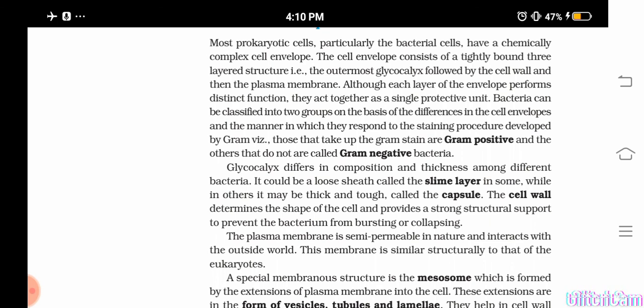Okay, understood? The glycocalyx is the outermost layer found just beyond the cell wall. If it is loose, then it is known as what? Slime layer, and if it is very thick, tight and tough, then we call it what? Capsule. And the cell wall, what is the function of the cell wall? They give shape to the cell, and they give strong structural support from the environmental hazards. So they will not get burst or collapsed because of the presence of the cell wall. The plasma membrane, just like any other plasma membrane, is semi-permeable, and they help in the interaction of materials between the cytoplasm and the outside world.